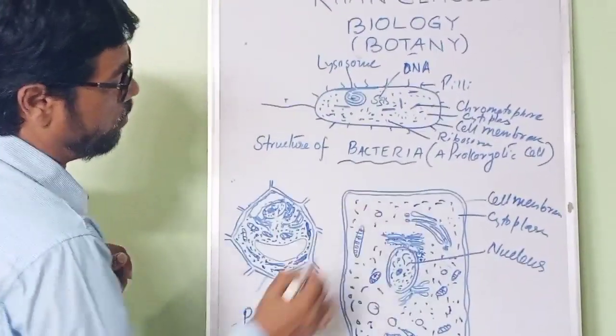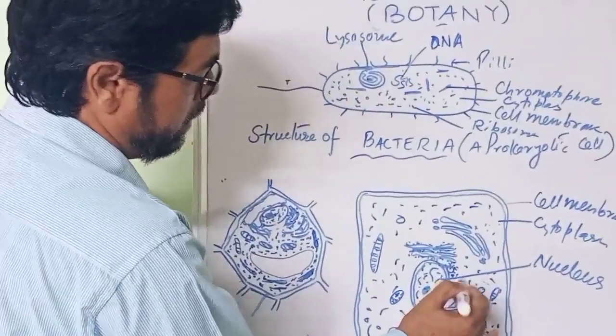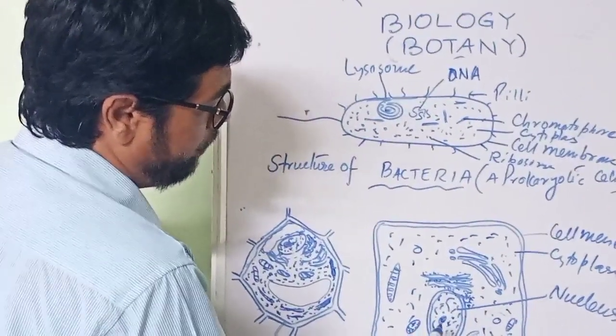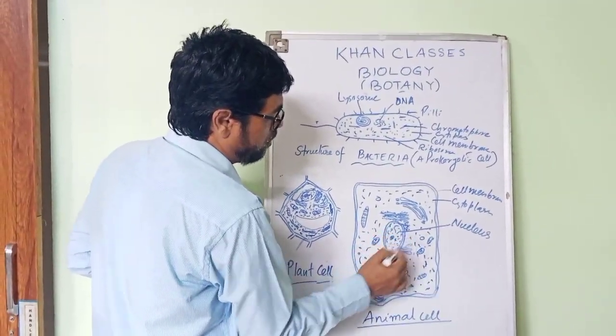The nucleus has four components. This is called the nuclear membrane. Then you will find nucleoplasm. Then it is called the nucleolus. Then you will find the nuclear material, which is called the chromatin material.